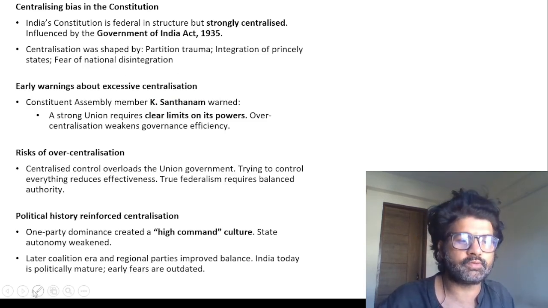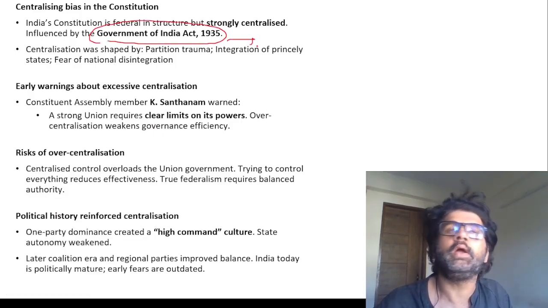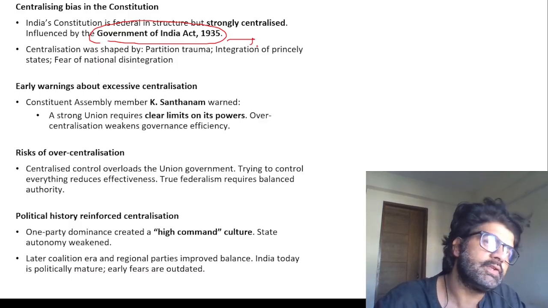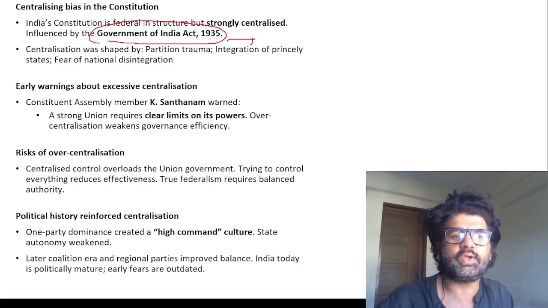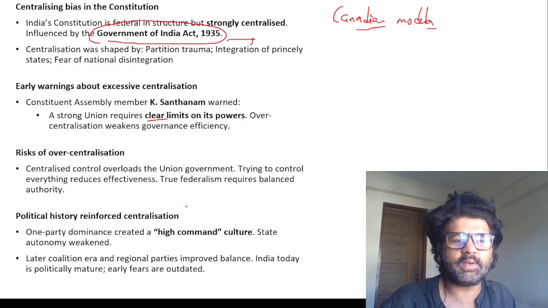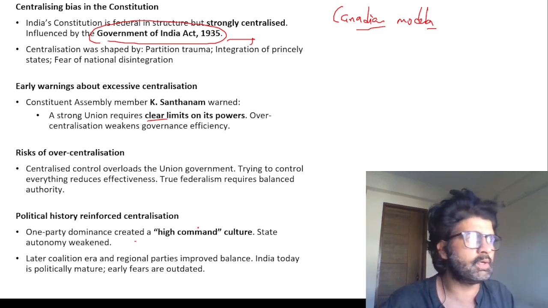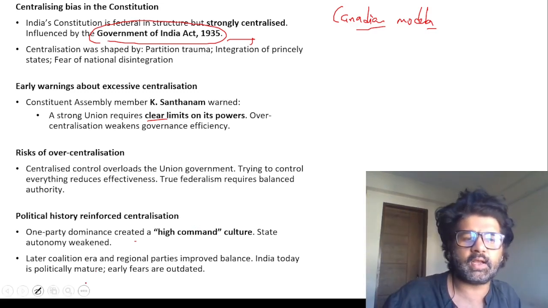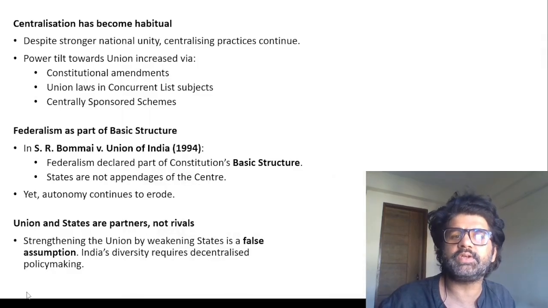In India's Constitution, almost 50% of the features which you're seeing are derived from the Government of India Act 1935. Remember it, because even in mains and prelims there is a topic, comparison of the Indian Constitution with the rest of the world, so you have to read about these topics. He is saying the Sarkaria committee said strong Union. India is based on the Canadian model, right? We are a federal setup with a strong unitary bias. That's fine, but earlier you had one party dominance, Congress. Then there was too much centralization. And then the coalition era came, so states started getting some power. And M.K. Stalin sir is saying that states need power.